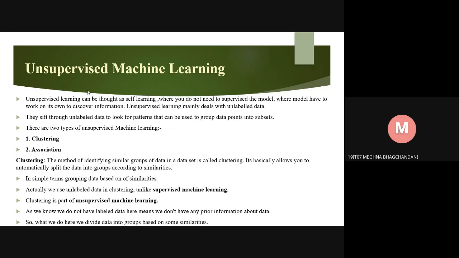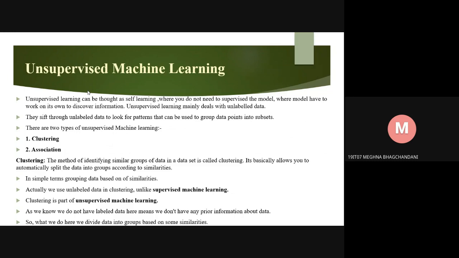Unsupervised learning mainly deals with unlabeled data. They sift through unlabeled data to look for patterns that can be used to group data points into subsets. There are two types of unsupervised machine learning. First is clustering, second is association.